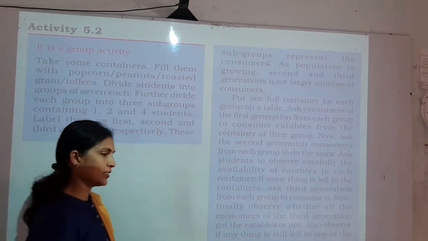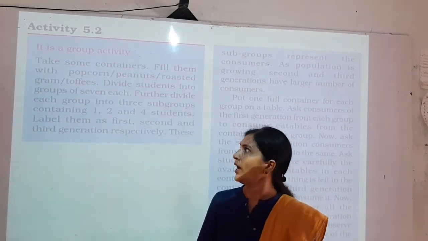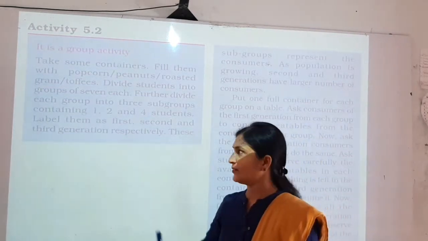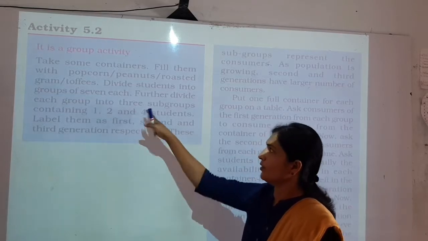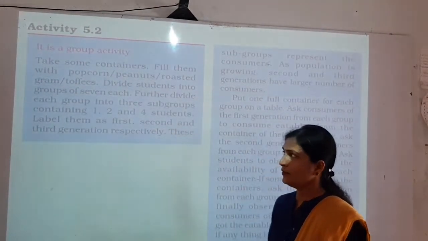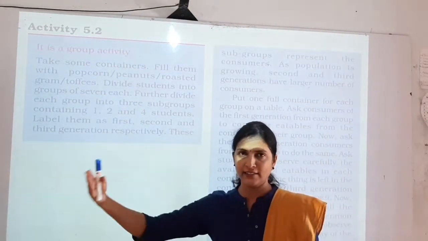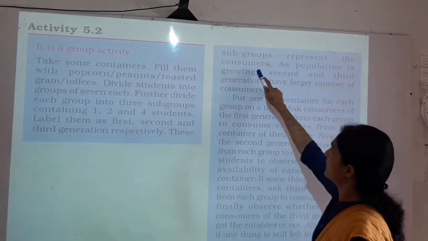So here it is the group activity where the students have to divide into different groups, and in different groups we have to keep a different number of students. For example, in one group 1 student, another group 2 students, in another group 4 students. Like that we have to divide the students in a group, and these groups are named by generation: first generation, second generation and third generation. These subgroups represent the consumers.